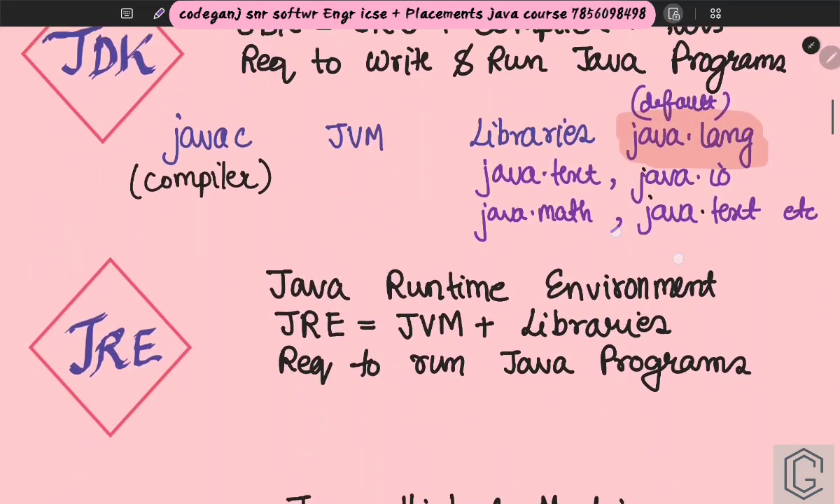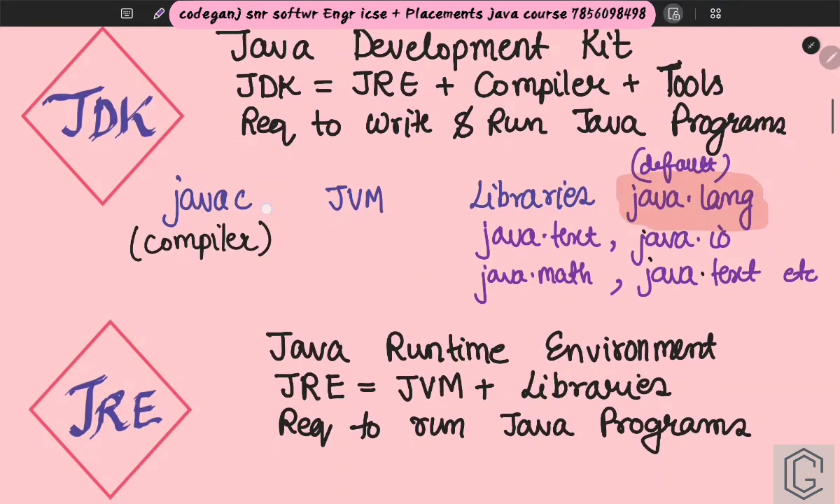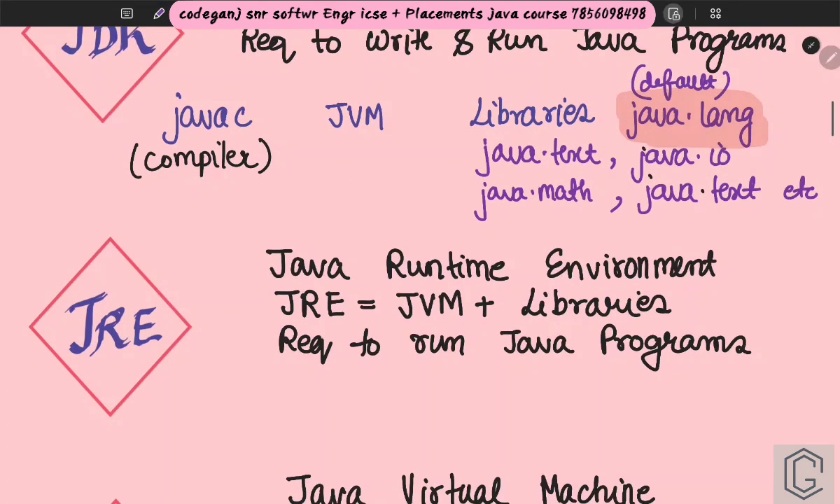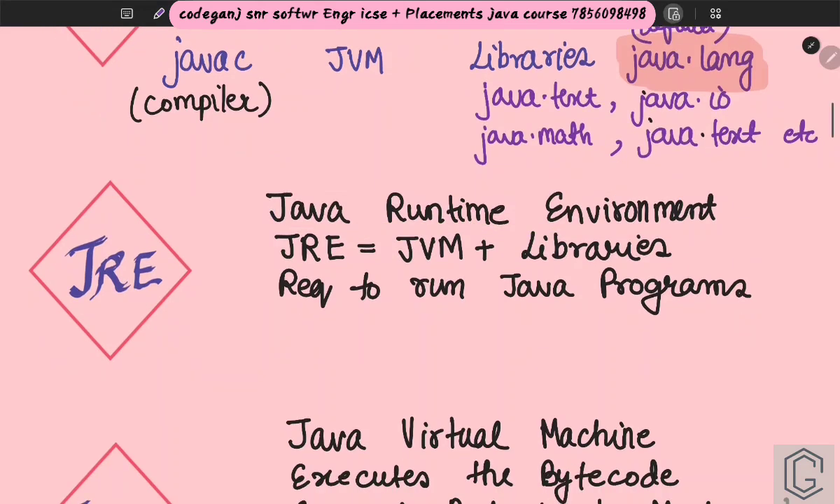Cool. So we understood what are the components of JDK and why they are there: javac, JVM, libraries, right? Then once you have this, you have the JRE, Java Runtime Environment, which will be used to run the Java programs. Your JRE will have JVM plus libraries. This will also have libraries. Why? Because it is going to run the program, so it also needs to have the knowledge of each and everything.